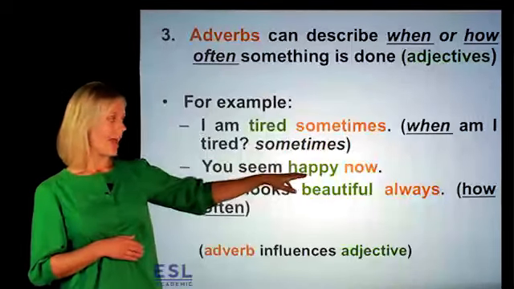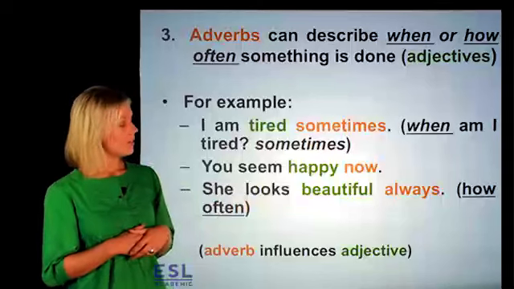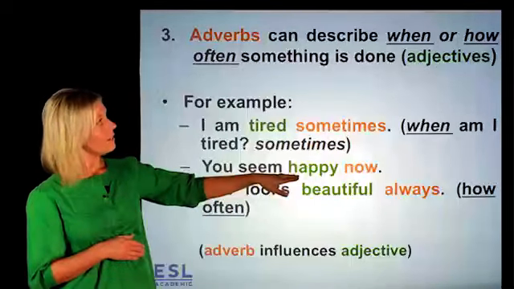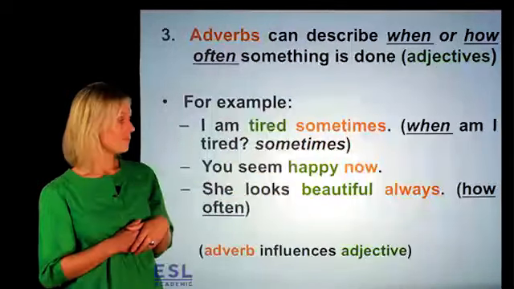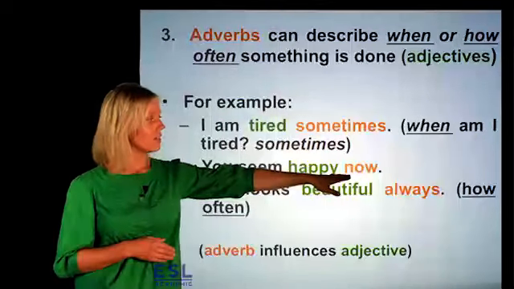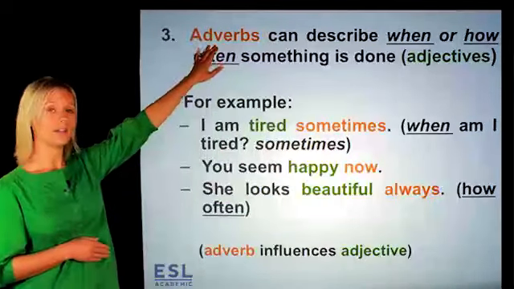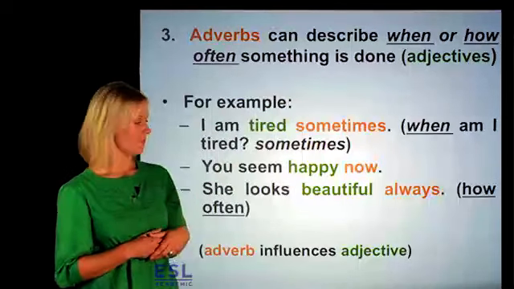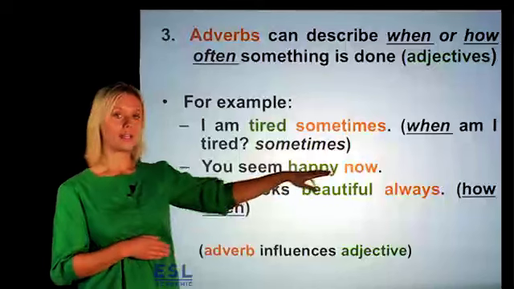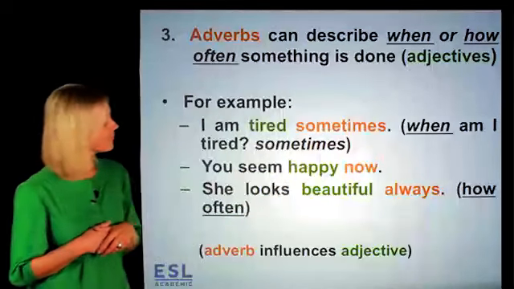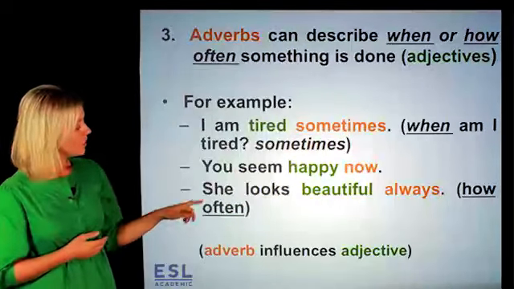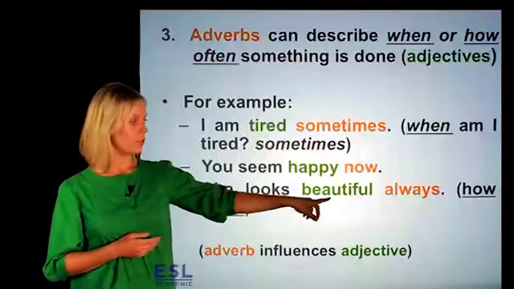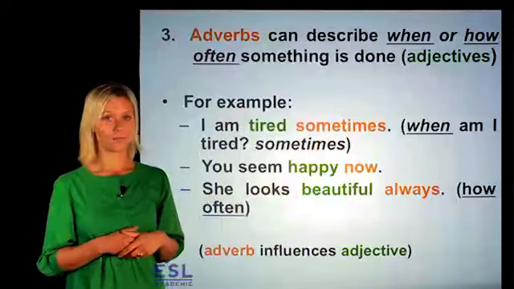You seem happy now. Now, happy is our adjective, and now is the adverb that tells us when you are happy. You seem happy now. Our last example, she looks beautiful always.